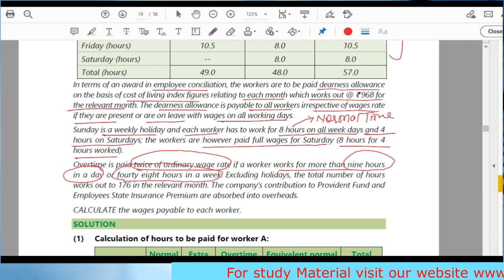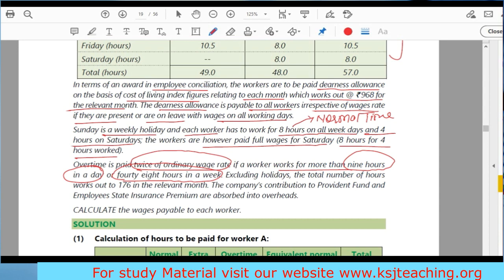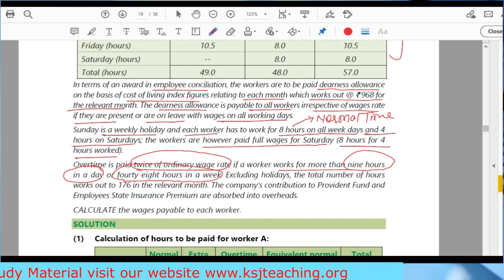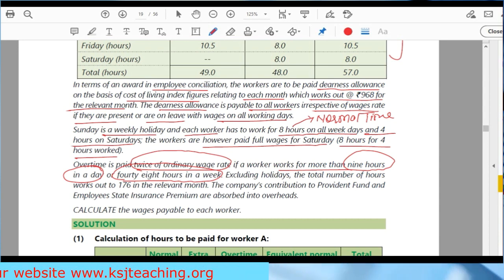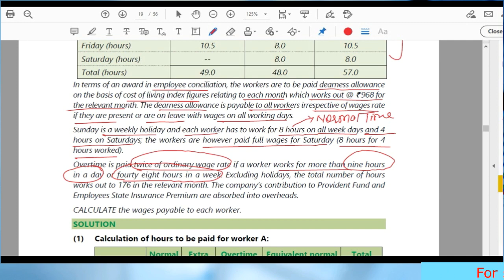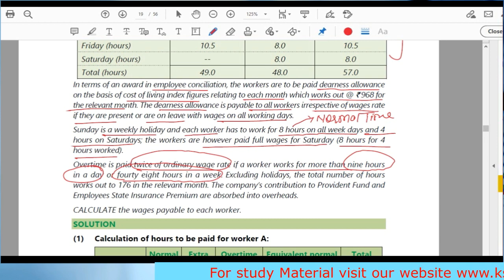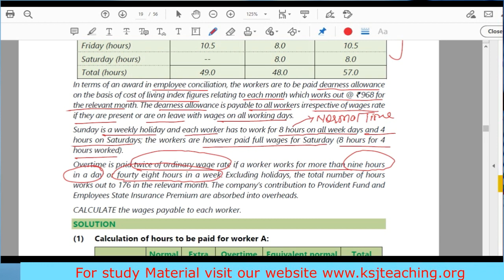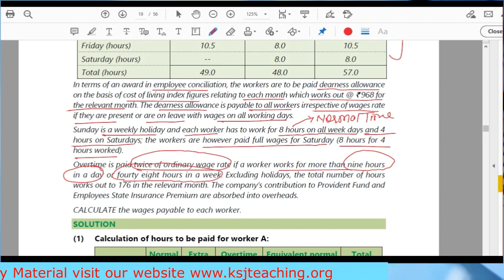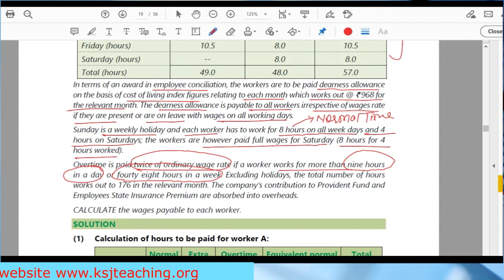Sir, what does it mean, 9 hours in a day or 48 hours in a week? You have already heard these terms. Yes, sir. That means this question is indirectly saying that we have to follow the Factories Act 1948, because all three conditions are being satisfied in this question: first, 9 hours a day, second, 48 hours in a week, and the overtime is paid at twice the ordinary wage rate.